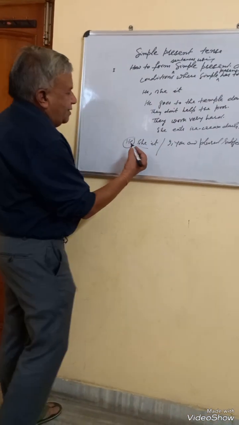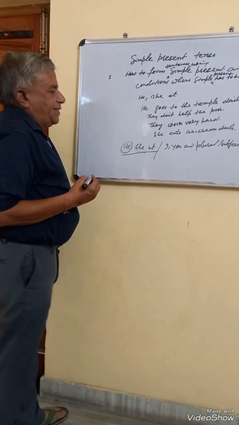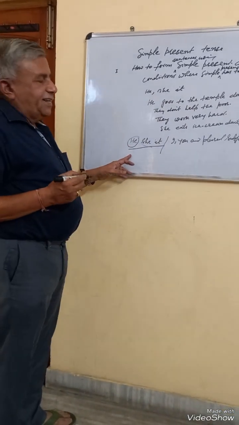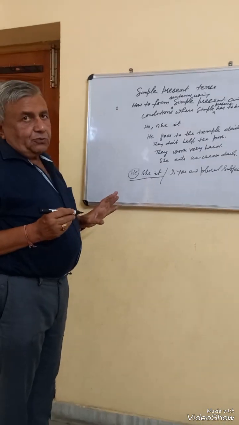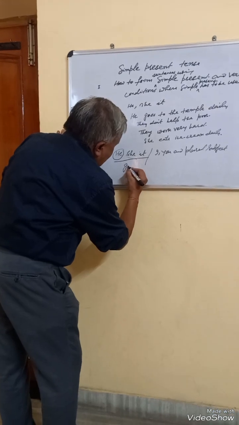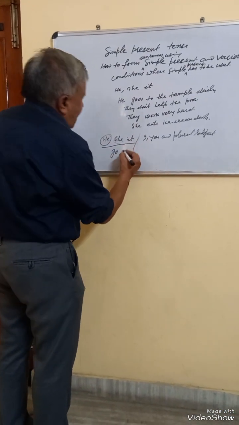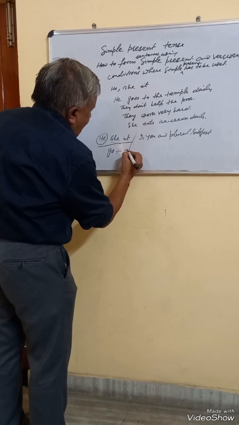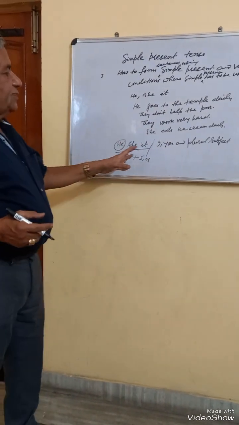So whenever the subject is third person singular in the present indefinite, we are to bear in mind that in this tense no helping verb is used. We only use the base verb. For example, go is the base verb, and in this category we also add s or es in order to make affirmative sentences.